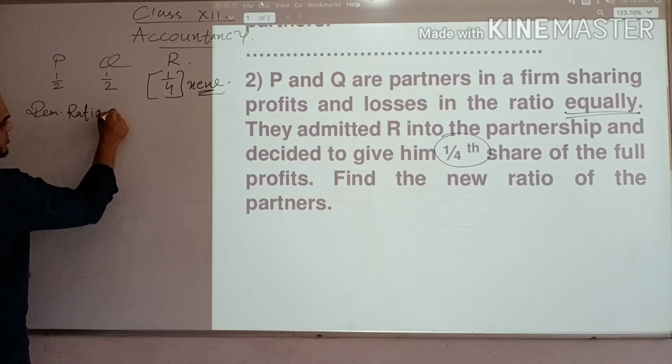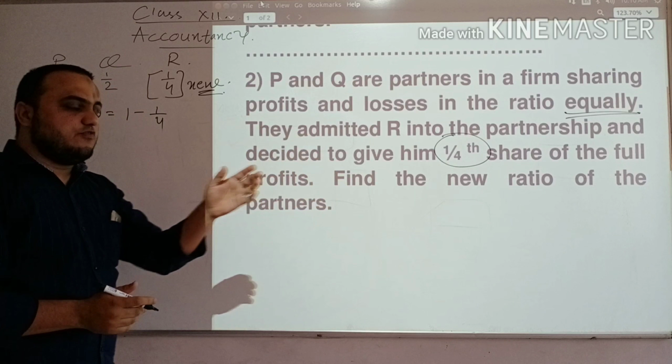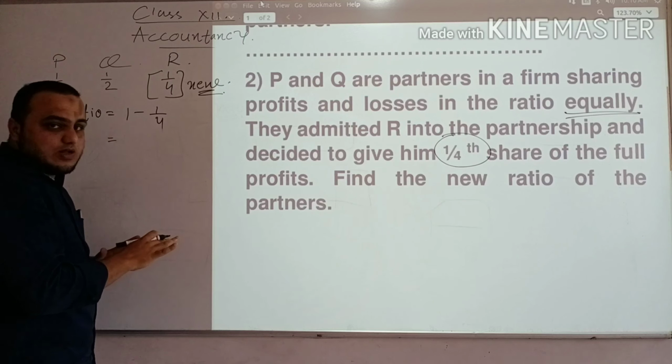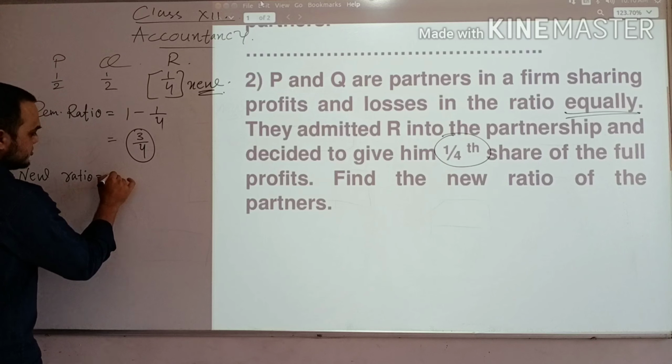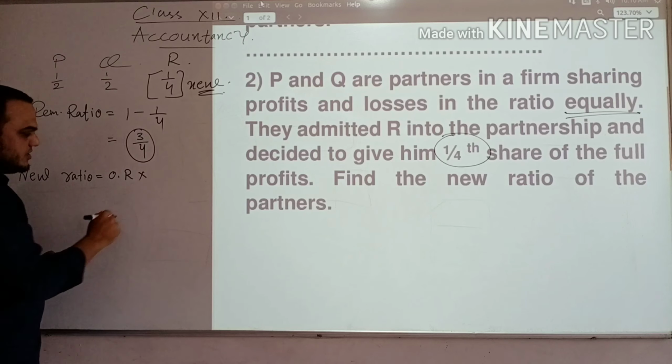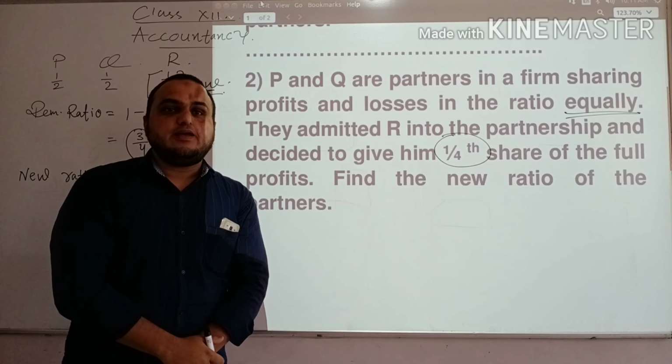So remaining ratio equal to 1 minus 1 by 4. So here directly if you take LCM and all that, your answer will be 3 by 4. I hope that you know how to do the LCM now. So 1 minus 1 by 4 you will get 3 by 4. Now after getting 3 by 4, we have to calculate new ratio. So I will write down here new ratio equal to old ratio multiply by remaining ratio.